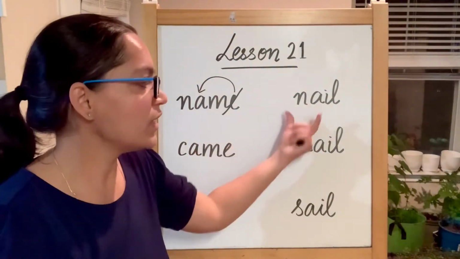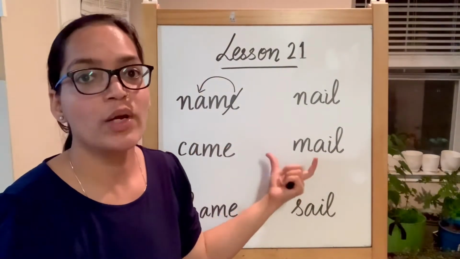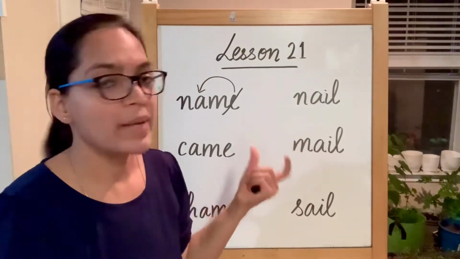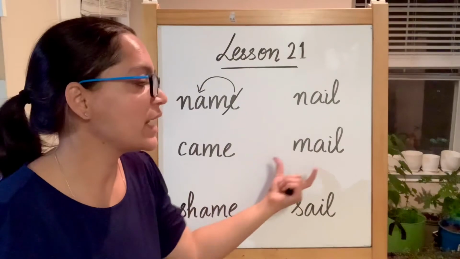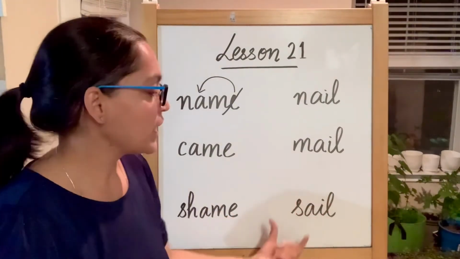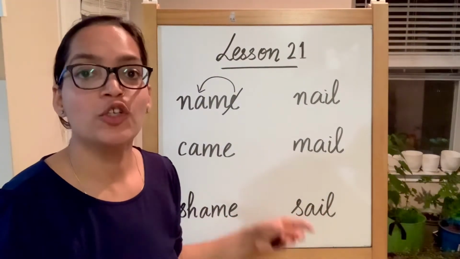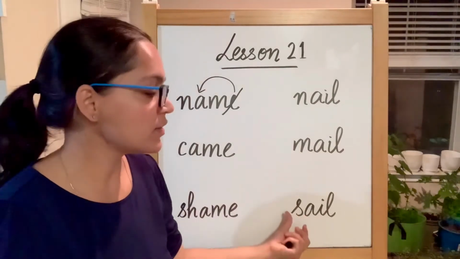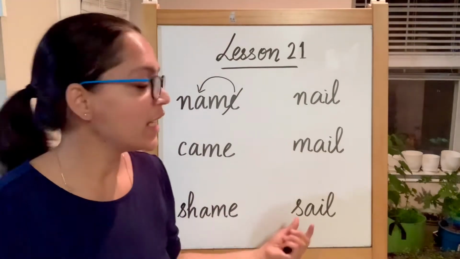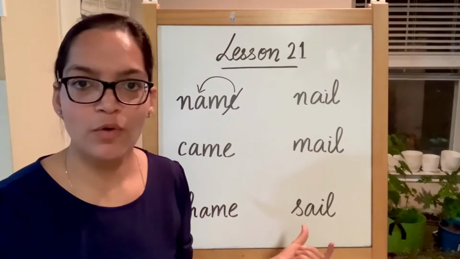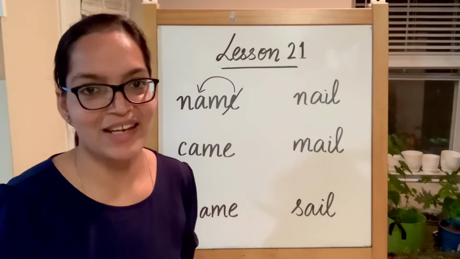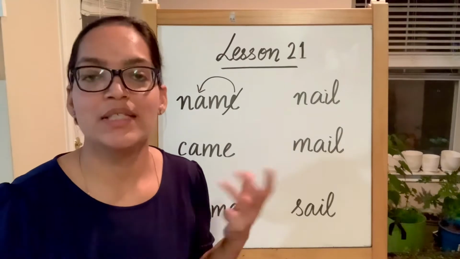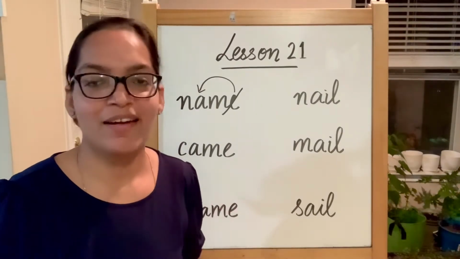This one is mail, your letter. M, A, may. No sound of I. So you move on to L. Mail. The next one is sail. You sail the ship. S sound produced by alphabet S. Then A is the dominant vowel. S, A, say, ending with L. Sail. We have more words. Snail, tail, and so on.